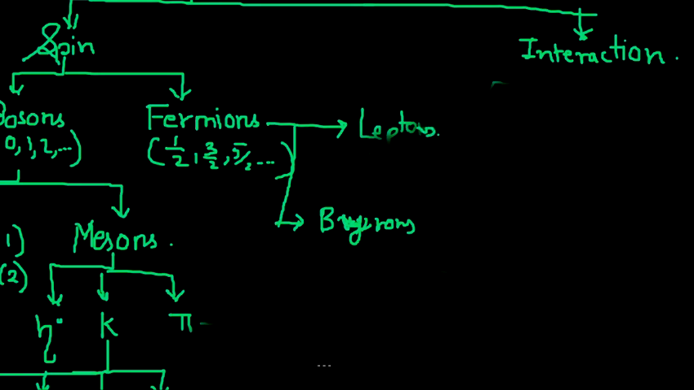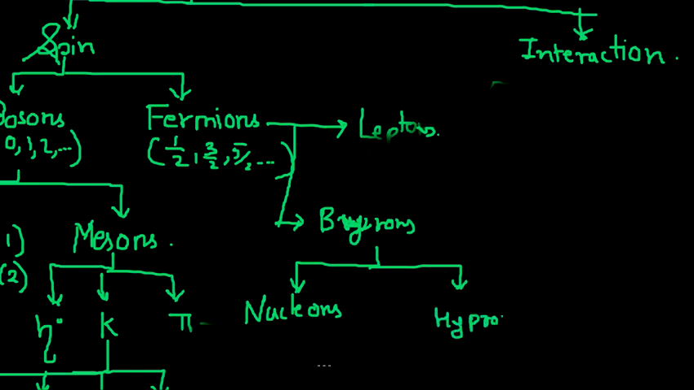Then you have baryons. Baryons are again of two types. First is nucleons, second is hyperons. And one more term comes up when we see the classification under interaction, which is hadrons. So please make sure that hyperons and hadrons are different. Okay, don't get confused.